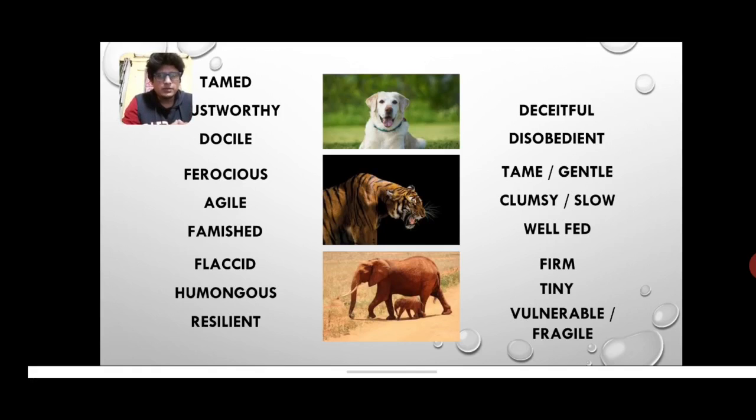Vulnerable means one who comes under influence quite quickly. So one who gets influenced because of the presence of others, or who's easily persuaded, that kind of a person or an animal is known as vulnerable. Fragile simply means weak, something that can be broken into pieces, something that can shatter. So that's called fragile, right?